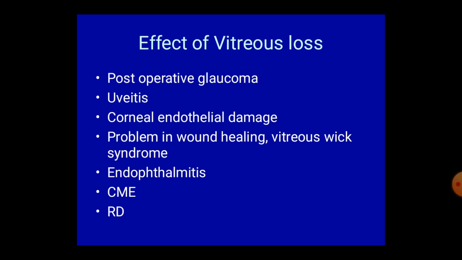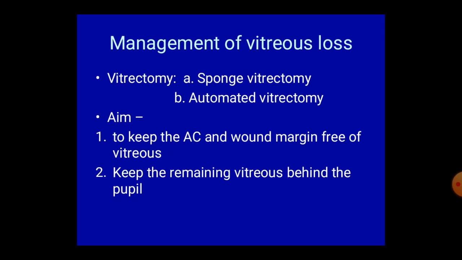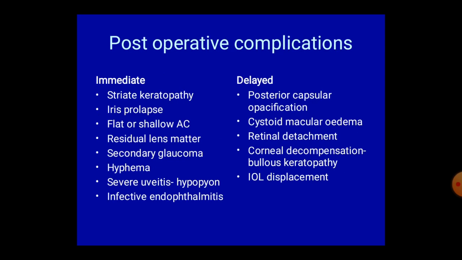Management of vitreous loss. Vitrectomy should be done. Sponge vitrectomy, if possible, automated vitrectomy. Aim to keep the anterior chamber and the wound margin free of vitreous and keep the remaining vitreous behind the pupil, and to keep the vitreous traction as little as possible.